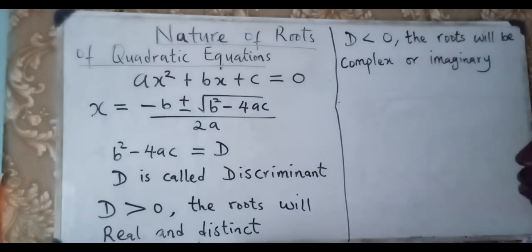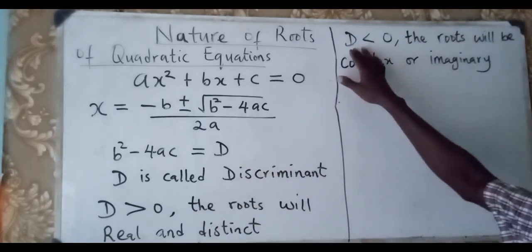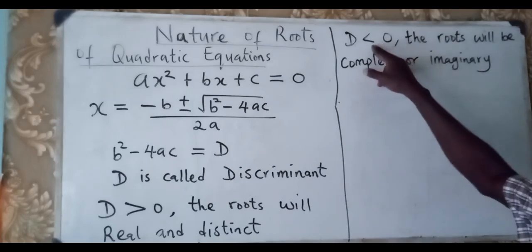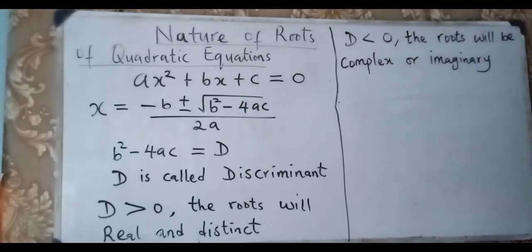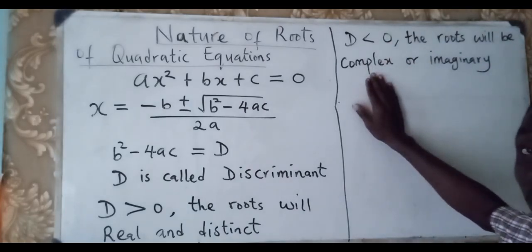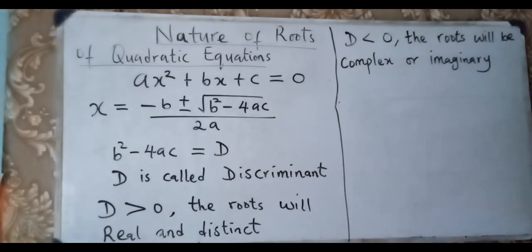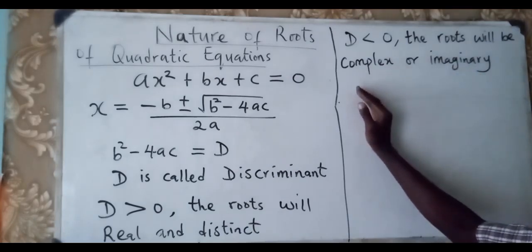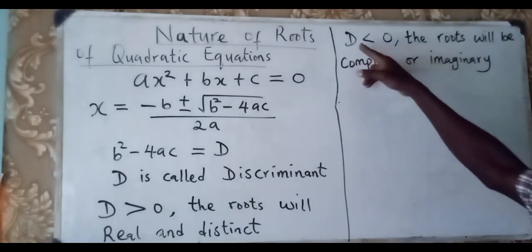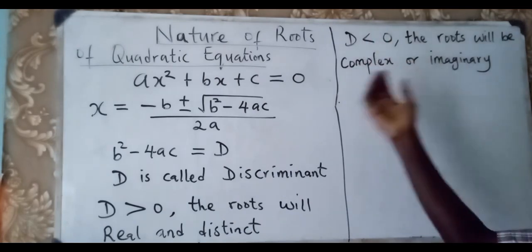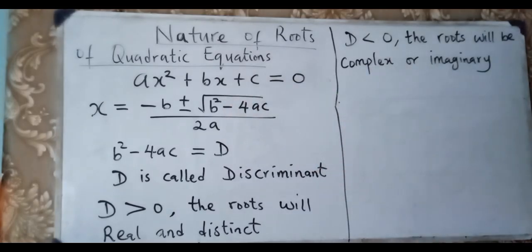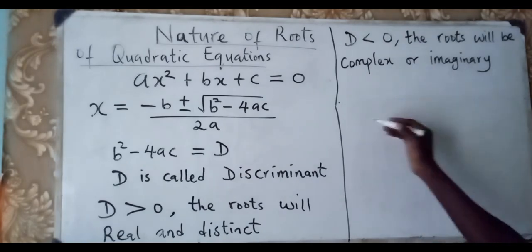So if the discriminant, which is D, the value inside the square root, is less than 0, that is negative, we are going to have complex roots. The roots will become complex numbers or imaginary numbers. So if D is negative, the value in the square root is negative, then our roots will be complex or imaginary.